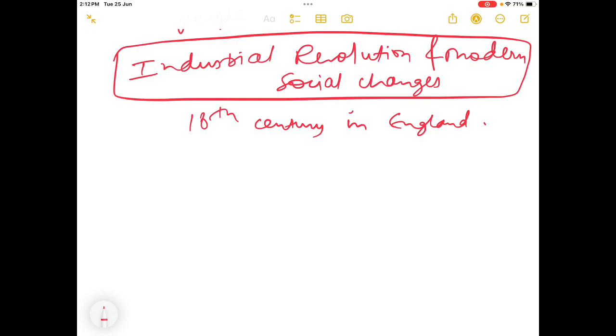Growth of trade and commerce led to an increase in demand for goods for trade. The existing domestic production was not sufficient in fulfilling these demands. Therefore new inventions and innovations started in European society. As a result, new modes of production developed first in England and then in other parts of Europe.